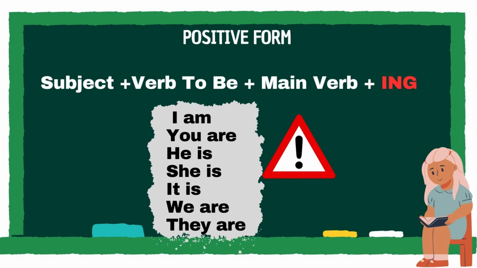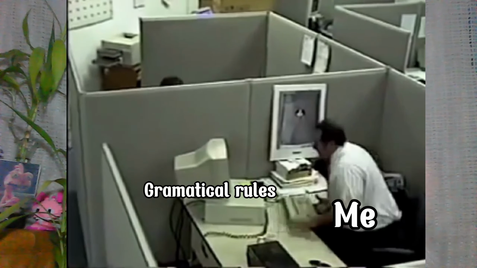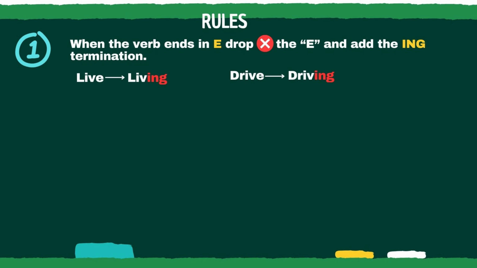Now we will see the structure. To build the positive form, we need the subject, the verb to be. To remember, here is the conjugation of the verb to be, followed by the main verb plus -ing. However, to add -ing to verbs, we need to follow certain rules. The first rule is, when verbs end in e, drop the e and add the -ing termination. For example, live, living, drive, driving.